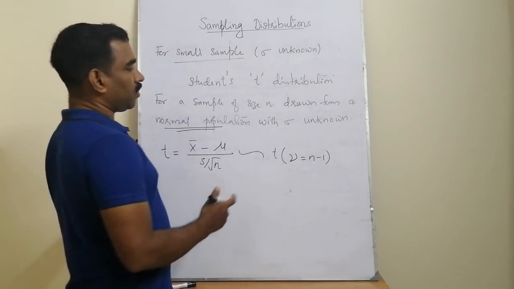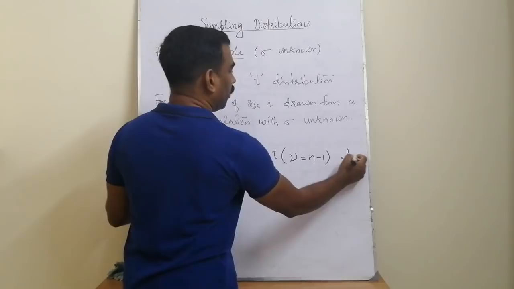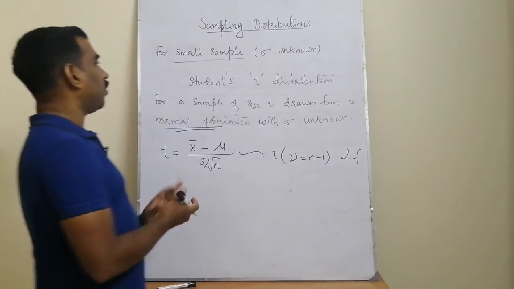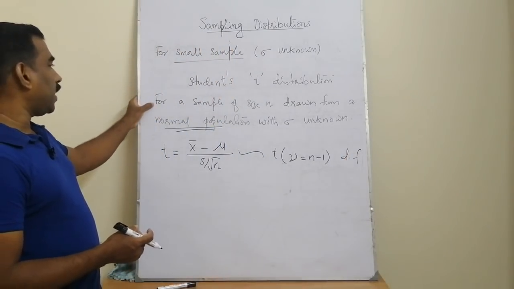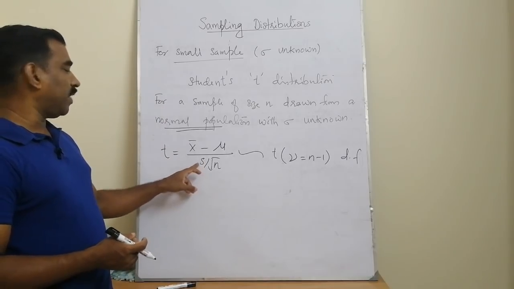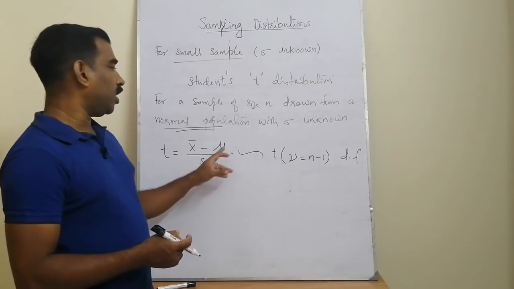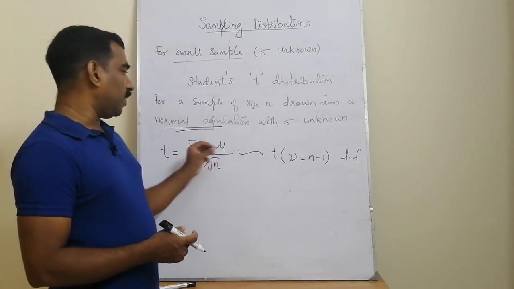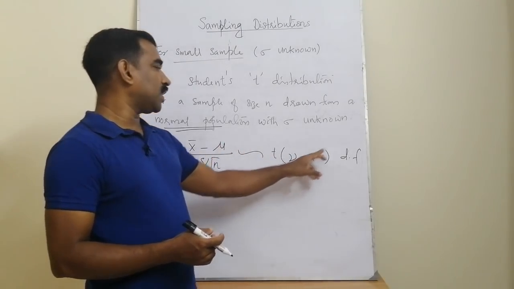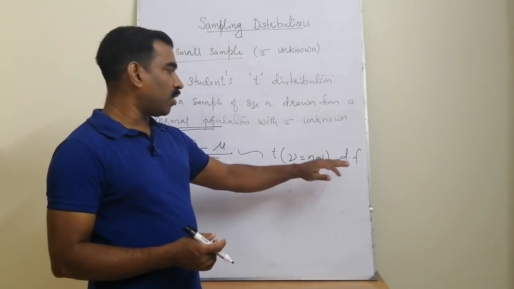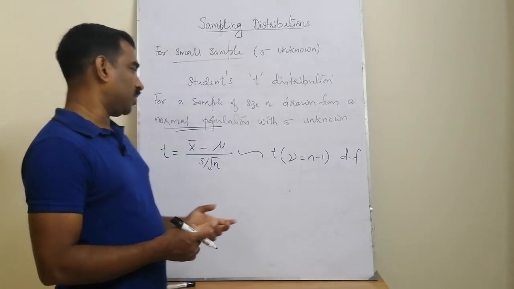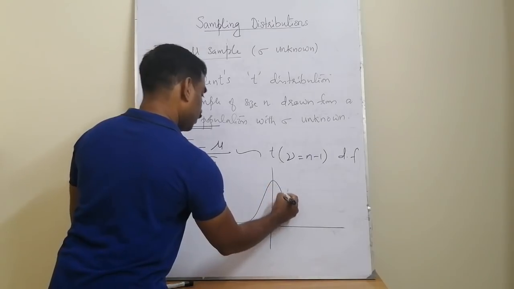This n minus 1 is also called n minus 1 degrees of freedom, because we are drawing a random sample of size n and we are computing the sample variance. So what is the degrees of freedom? We have totally n minus 1 independent observations, independent deviations. So the degrees of freedom is n minus 1. The degrees of freedom always counts the number of independent observations.